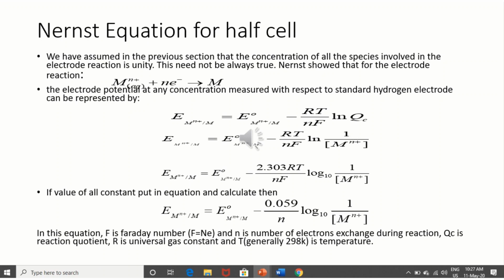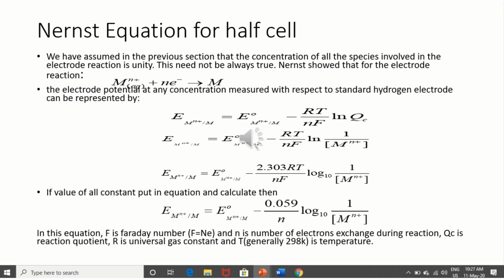So we could write it as M upon M to the power n plus, but M is solid here, and the active mass or concentration of any pure substance will be considered as 1, and that's why we put 1 here. For half electrode we can use it according to that formula. In this formula, R is the universal gas constant, T is temperature, which is generally considered as 298 Kelvin, so we need not put that value again.